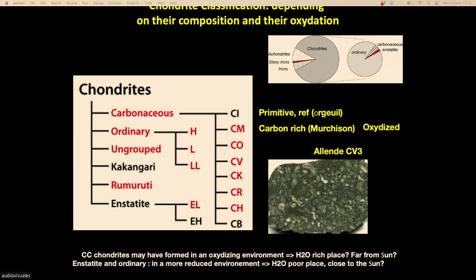So the different chondrites, it's a big family. You have the carbonaceous, the ordinary, and the enstatite chondrite. And most of the chondrites are made of ordinary chondrites, the legend has disappeared, but it is like the averagely oxidized chondrites.